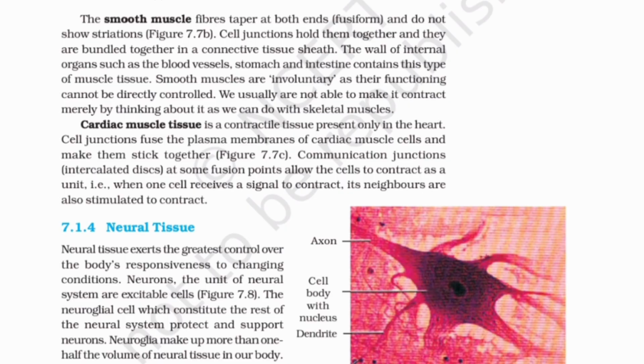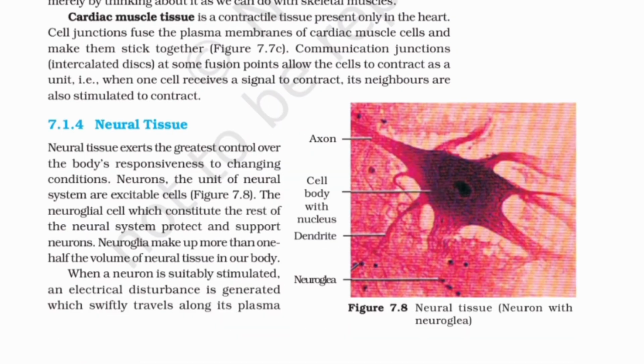Figure 7.7c. Communication junctions. Intercalated discs at some fusion points allow the cells to contract as a unit, i.e., when one cell receives a signal to contract, its neighbors are also stimulated to contract. 1.4 Neural tissue. Neural tissue exerts the greatest control over the body's responsiveness to changing conditions.